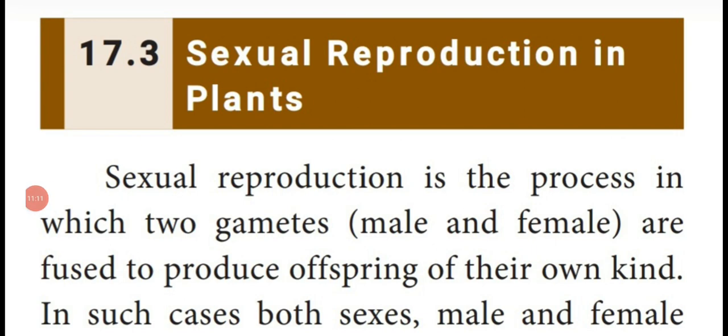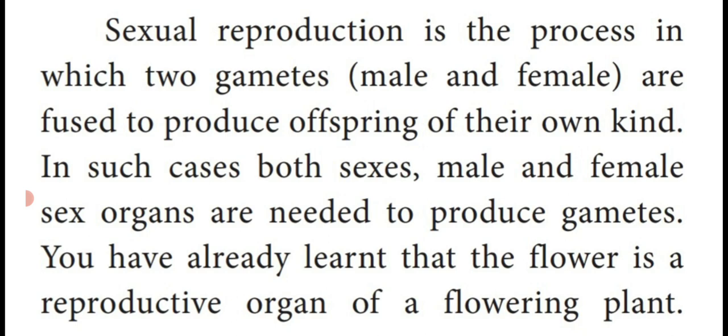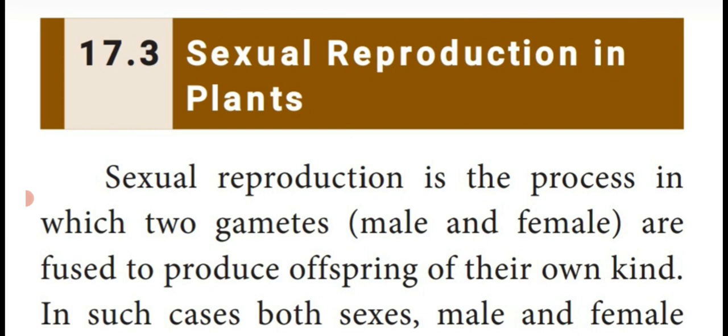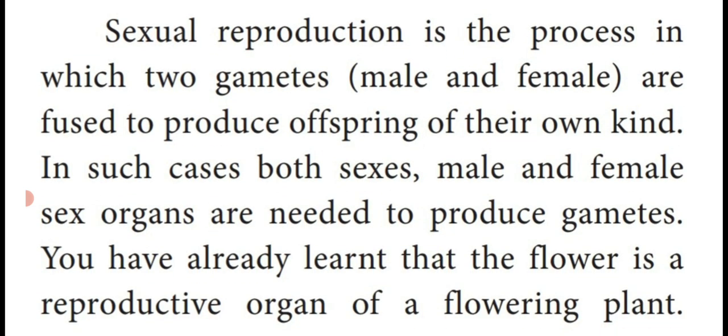Dear students, up to this we have seen how vegetative reproduction and asexual reproduction take place in lower plants and animals. Now we are going to see sexual reproduction in plants. Dear students, what is sexual reproduction? Newly formed organisms produced by the fusion of male gametes and female gametes is known as sexual reproduction.